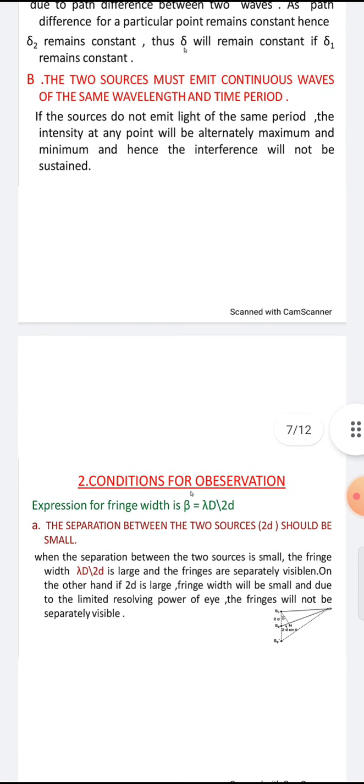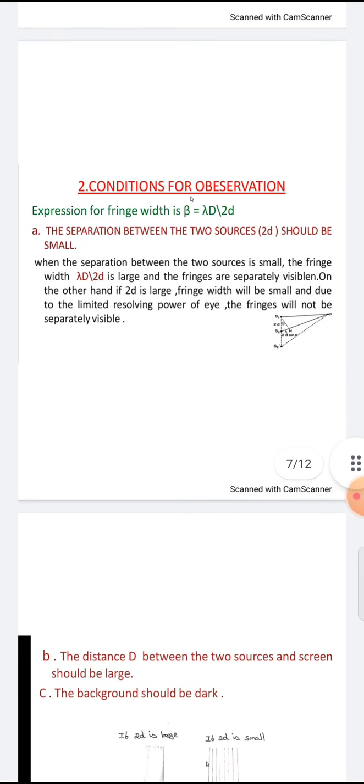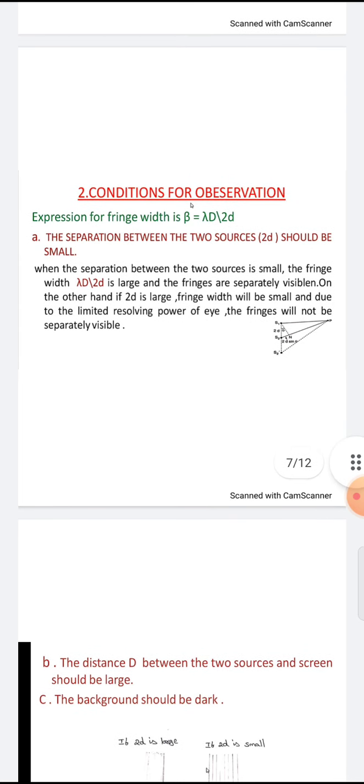Okay, so our next one is conditions for the observation of fringes. I have told you that there are two fringes, dark fringe and bright fringe. In the fringes, the width of the fringe is beta equals lambda D by 2d.